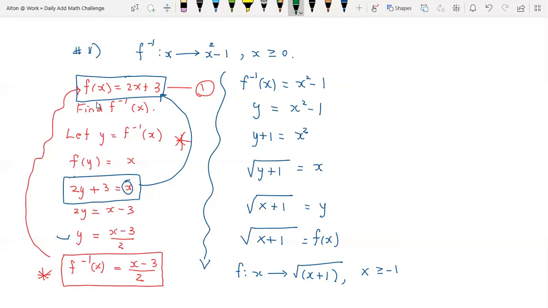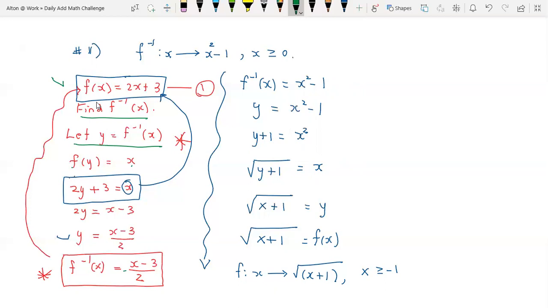If f of x is 2x plus 3, to find your f inverse, you would start off by letting y equal f inverse x. f of y is x. You substitute y directly here. You get 2y plus 3 equals x, and then you solve for y. Since we define y as the inverse of f of x, then f inverse x will be x minus 3 over 2.